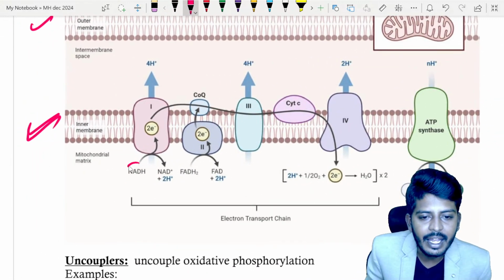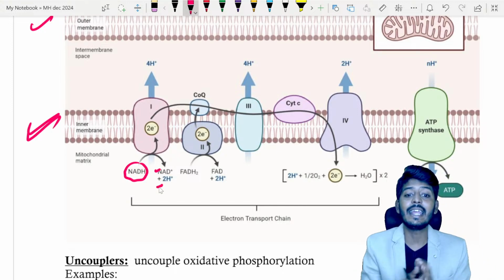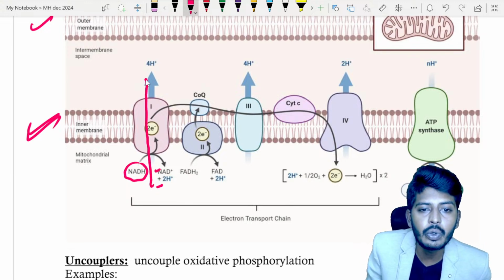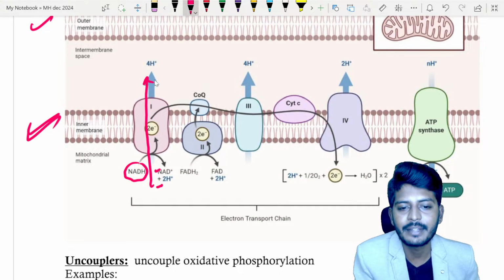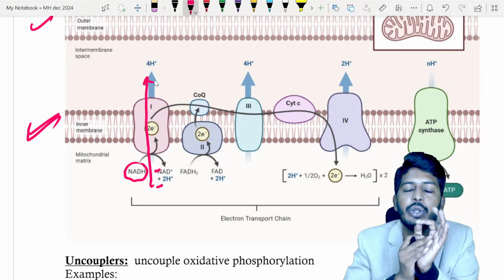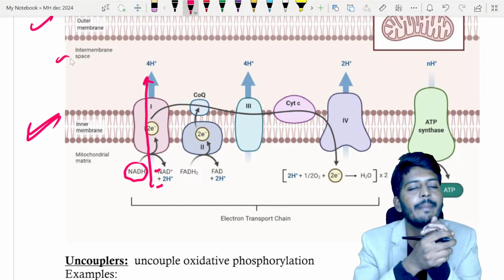It will take the NADH and convert it into NAD and hydrogen. It will separate the NADH and the hydrogen. That hydrogen will be pumped into the intermembrane space. So the first complex utilized the NADH and sent the hydrogen into the intermembrane space.